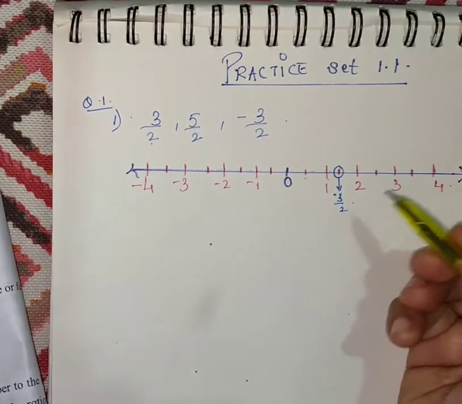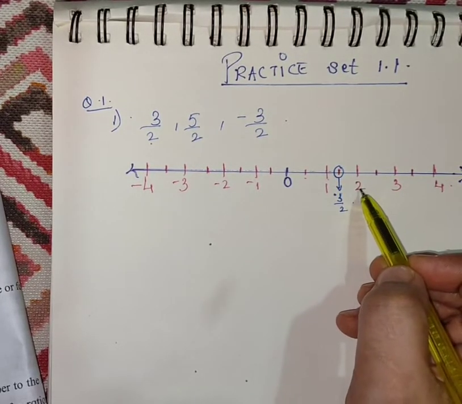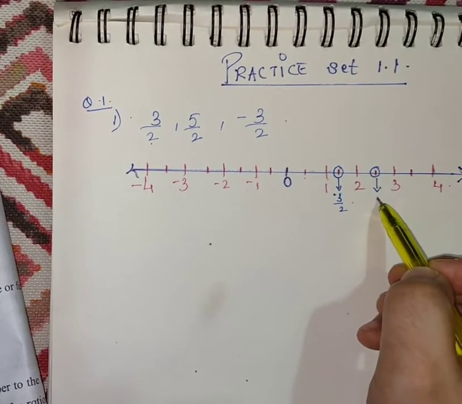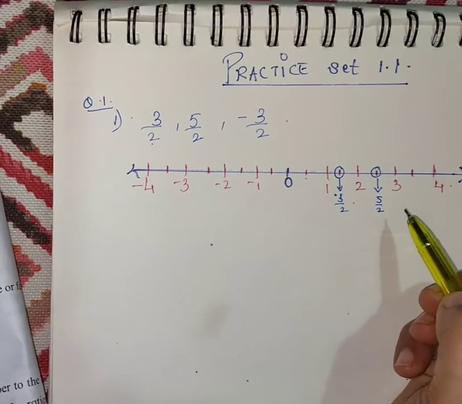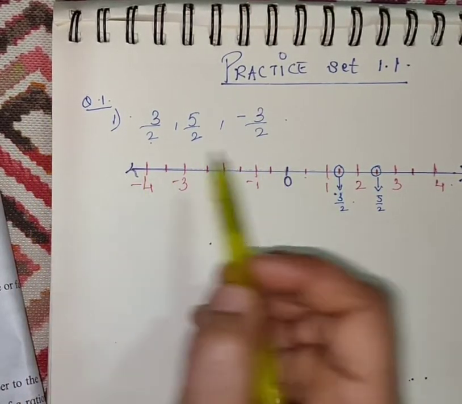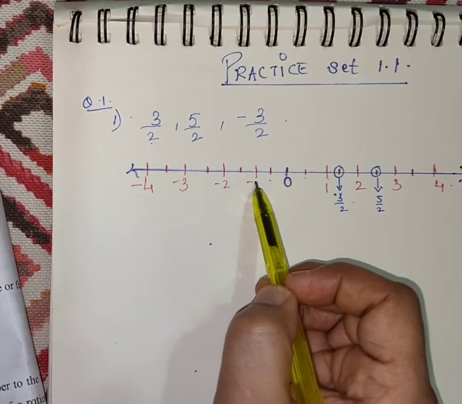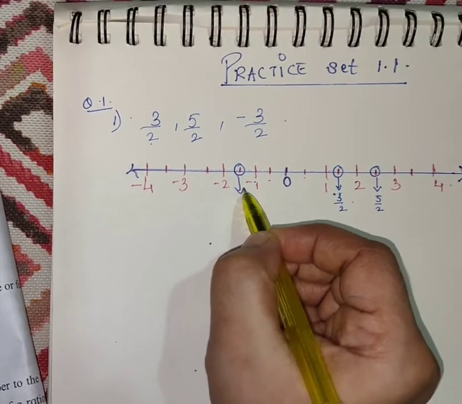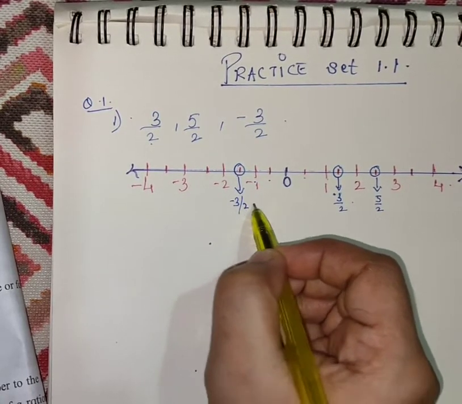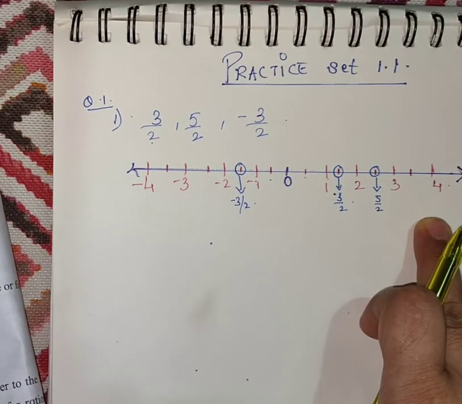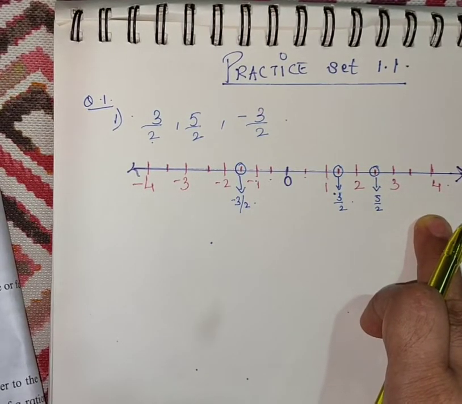Okay. Next is 5 upon 2. 4 upon 2, 5 upon 2. This is 5 upon 2. Okay. Next is minus 3 upon 2. So now we will move to the left hand side. Minus 1 upon 2, minus 2 upon 2, minus 3 upon 2. So this is minus 3 upon 2. So this is the way you will solve question number 1. And you will keep the denominator in mind.